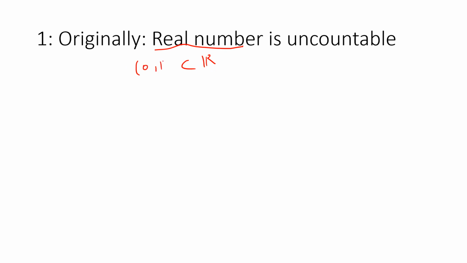The proof is that let's only consider the open interval (0, 1). The idea is that one can suppose that (0, 1) is countable. So that means one can label the numbers a1, a2, a3 in (0, 1), right? And we know that any number in (0, 1) can be written as an infinite string. So let's say a1 can be 0.d1 d2 d3, and all di are from 0, 1, 2 up to 9.